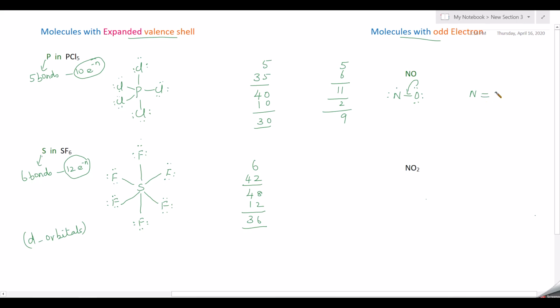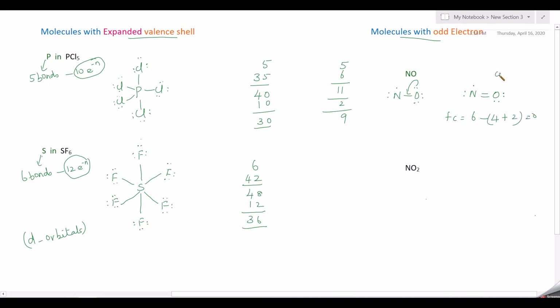And you shift this lone pair over here, so you will get the next structure like this: double bond with oxygen. And this oxygen has only 4 electrons now, that is 2 lone pairs, as 1 lone pair gets shifted. Now this nitrogen has 1 lone pair and 1 odd electron. Now when you calculate the formal charge for this structure, oxygen has 6 valence electrons, lone pair electrons 4, number of bonds 2, so you are getting 0.